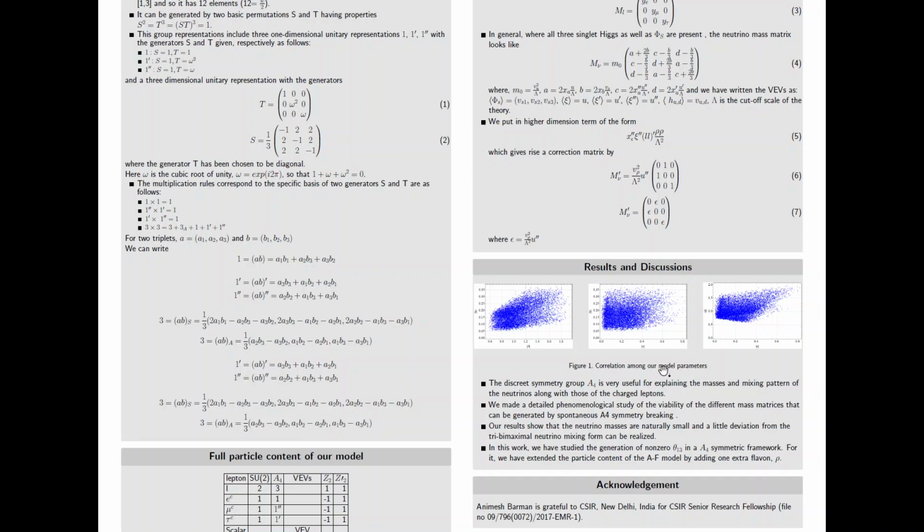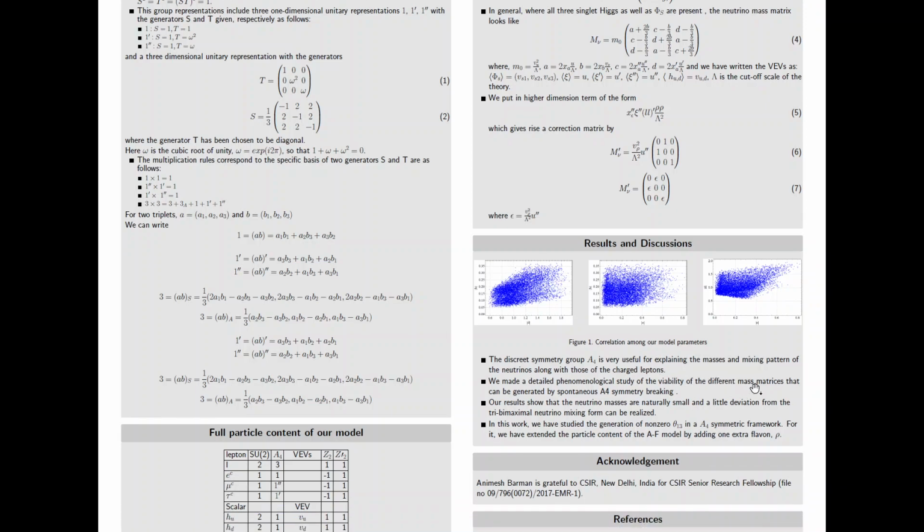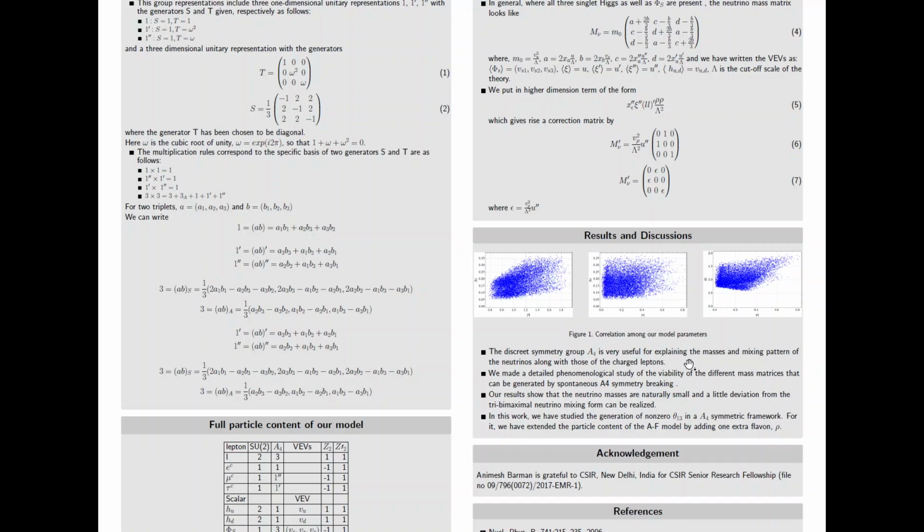The discrete symmetry group A4 is very useful for explaining the masses and mixing pattern of the neutrinos among the charged leptons. We have made a detailed phenomenological study of the validity of the different mass matrices that can be generated by spontaneous symmetry breaking.